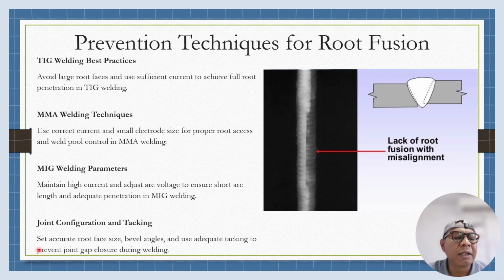Set an accurate root face size and bevel angle, and use adequate tacking to prevent the root gap closing during welding. To prevent incomplete root fusion, follow best practice tailored to the welding process. In TIG welding, the welder should avoid a large root face and ensure sufficient welding current for full root penetration.